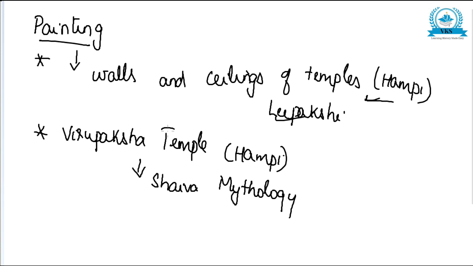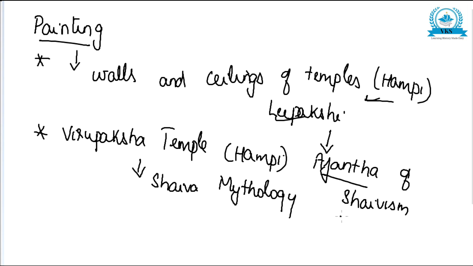The Virupaksha temple at Hampi, the paintings found there are related mainly to Shaiva mythology. And Lepakshi is very famous as the Ajanta of Shaivism. That is a very important point. So these are the points regarding paintings. Nothing much is there, only a few points are there related to paintings.